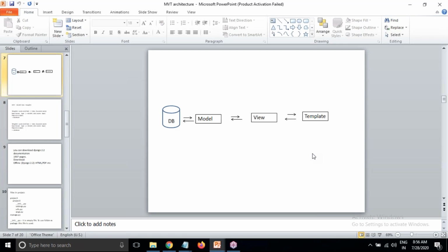But in MVC or MVT architecture, when programmers write the code in different layers, that code will work automatically.